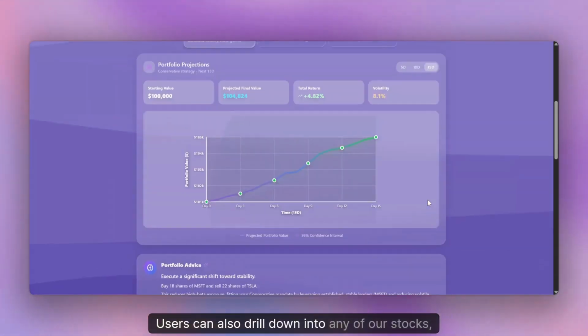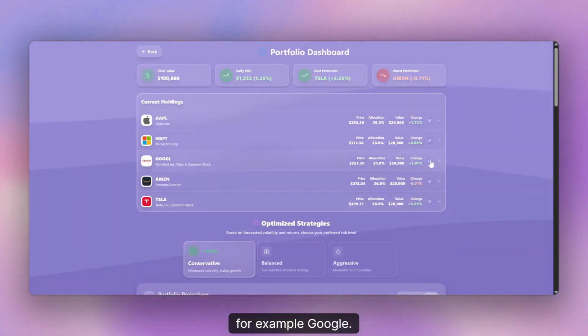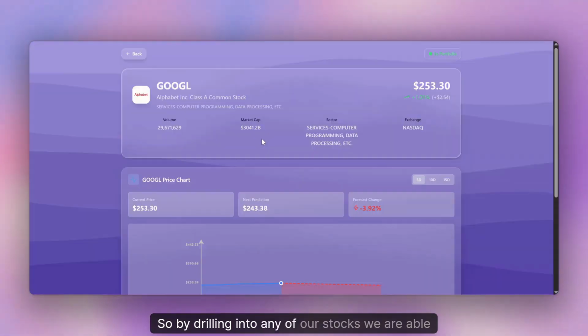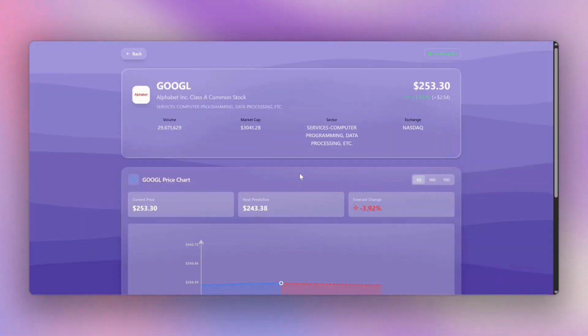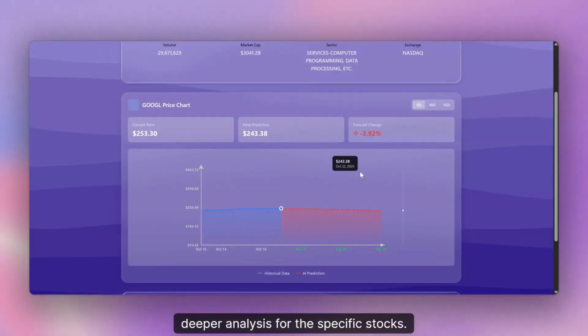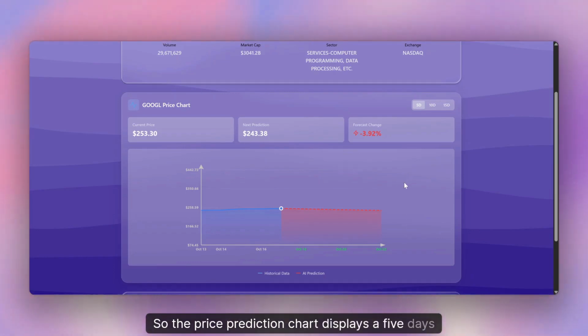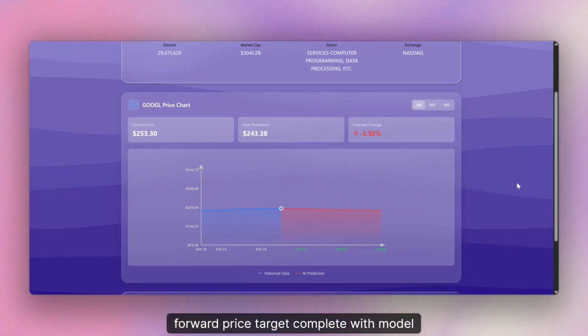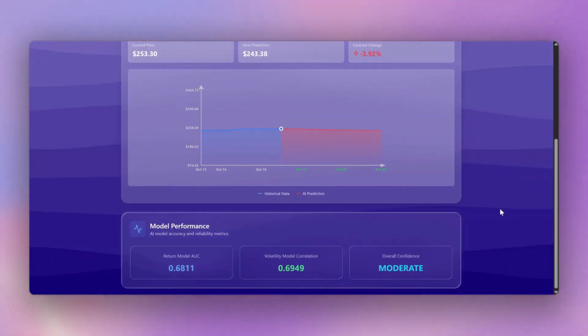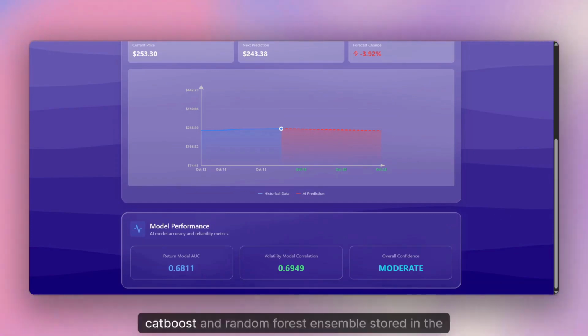Users can also drill into any of our stocks. So, for example, Google. By drilling into any of our stocks, we're able to see the deeper analysis for the specific stock. The price prediction chart displays a 5 days forward price target, complete with a model performance score at the bottom over here. All predictions are generated from the trained CatBoost and random forest ensemble, stored in the backend for instant access.